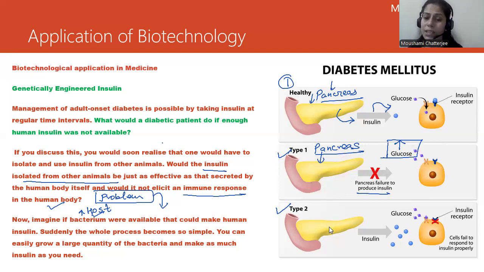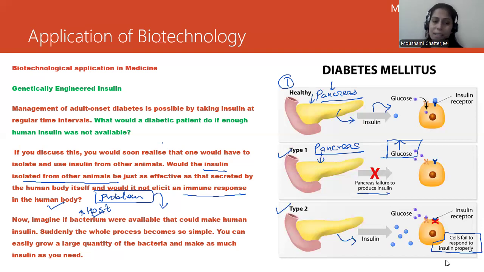Now, another condition is where the pancreas produces insulin, but the cells are not able to use it. Enough insulin is produced and the cell fails to respond to the insulin properly. Again, this is a problem. And ultimately, what is going to happen after a long run? The production of insulin will reduce because the cells are not responding. There is no utilization, so at a later stage insulin production will also reduce. So the first condition is when the pancreas is not producing insulin, and the second is when the pancreas is producing insulin, but the cells are not responding to it.